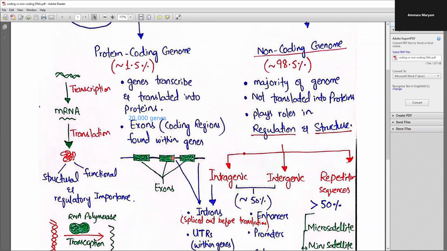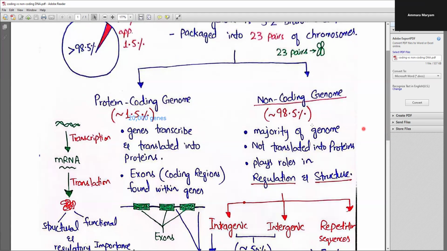Now if we look at the major division of the non-coding genome, approximately 98.5% of the genome is non-coding. This non-coding genome is not translated into proteins. So it has vital roles in regulation and various structural roles.